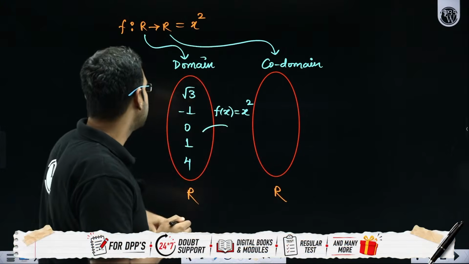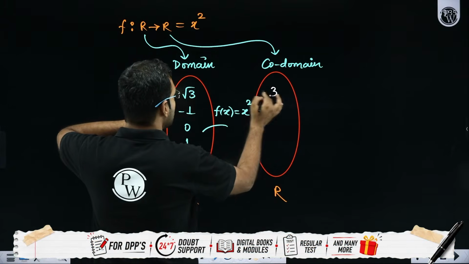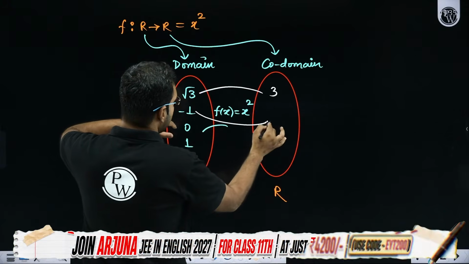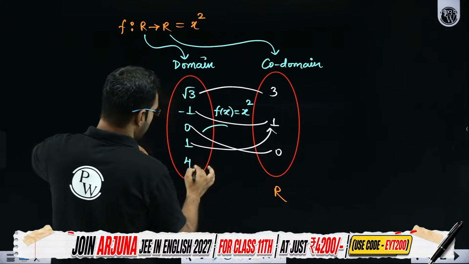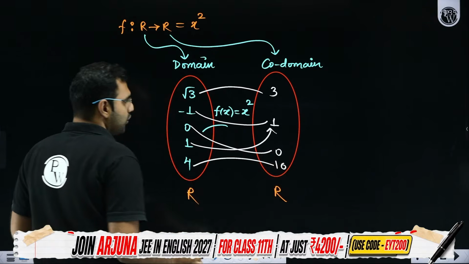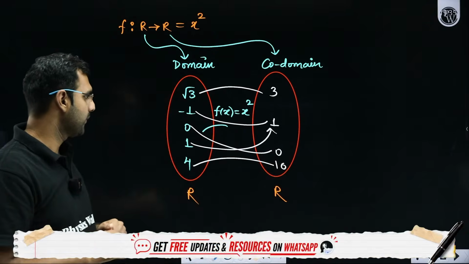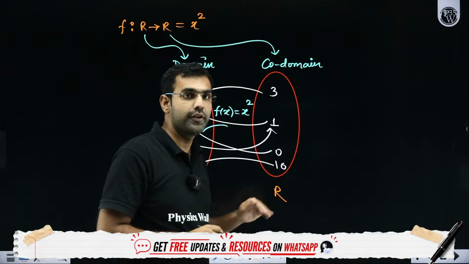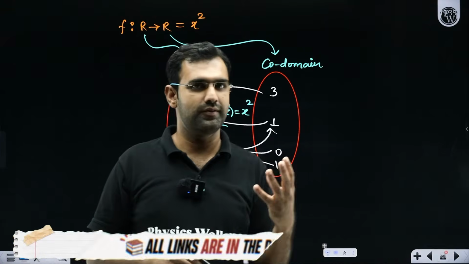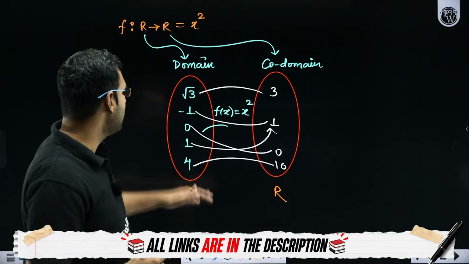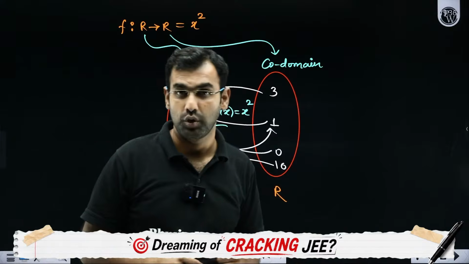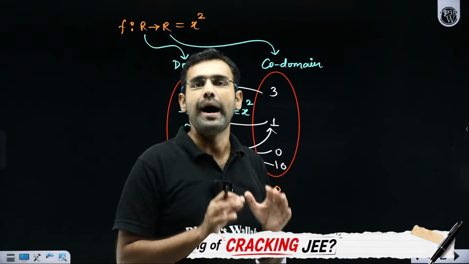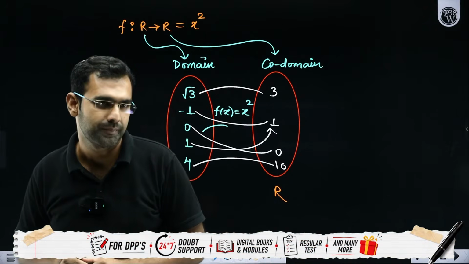So if I square these numbers, for example, √3 when squared gives you 3, -1 when squared gives you 1, 1 when squared gives you 1, 0 when squared gives you 0, 4 when squared gives you 16. The codomain has all the real numbers like negative, positive, 0, everything. But when I square all these real numbers, will I really get all the numbers? No, I will get only non-negative numbers.